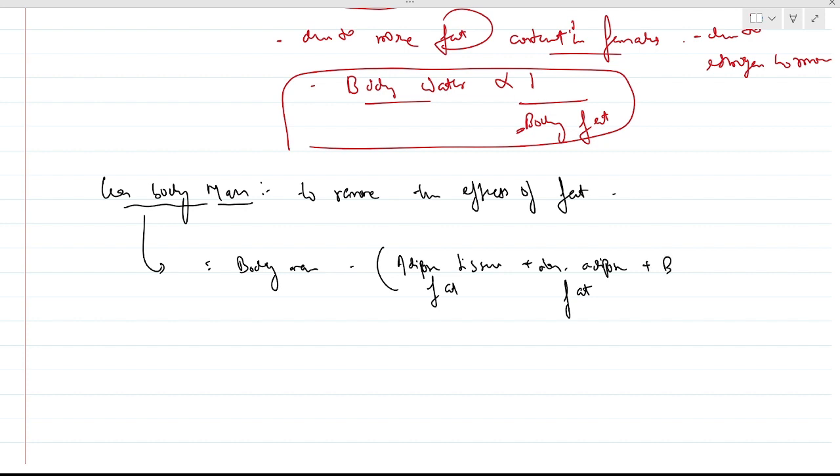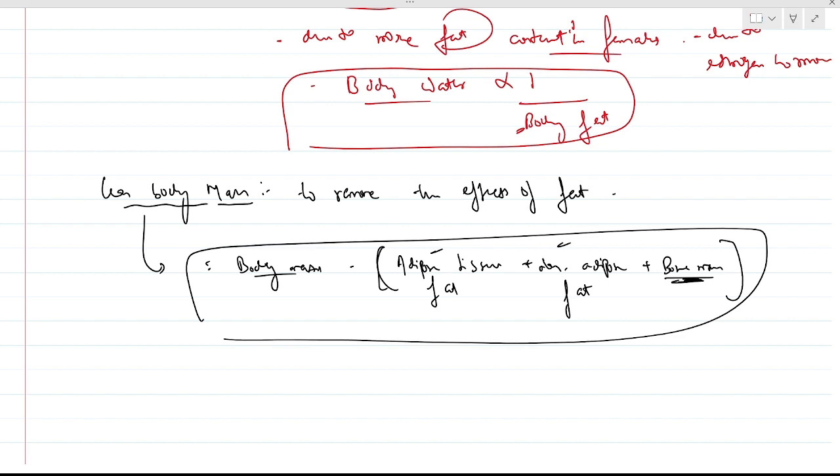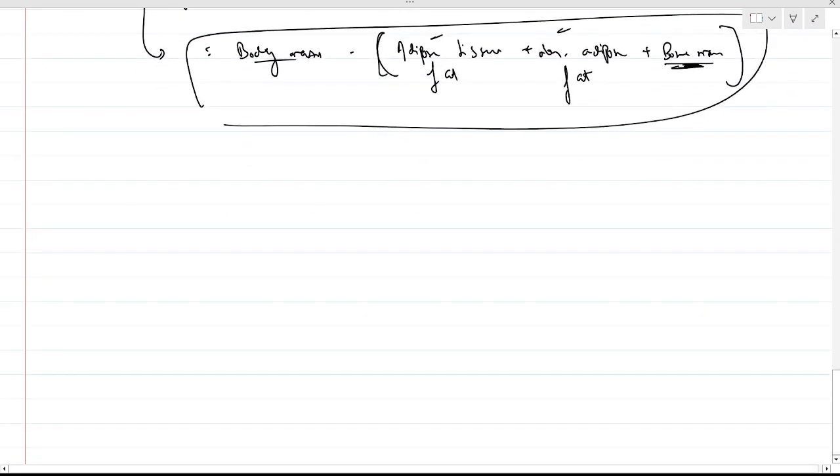combined with bone mass. Okay, it is the body mass subtracted by adipose tissue fat, non-adipose tissue fat, and now we also include this bone mass. This formula will lead to our lean body mass, LBM. We use it to remove the effects of fat in calculation of body water.